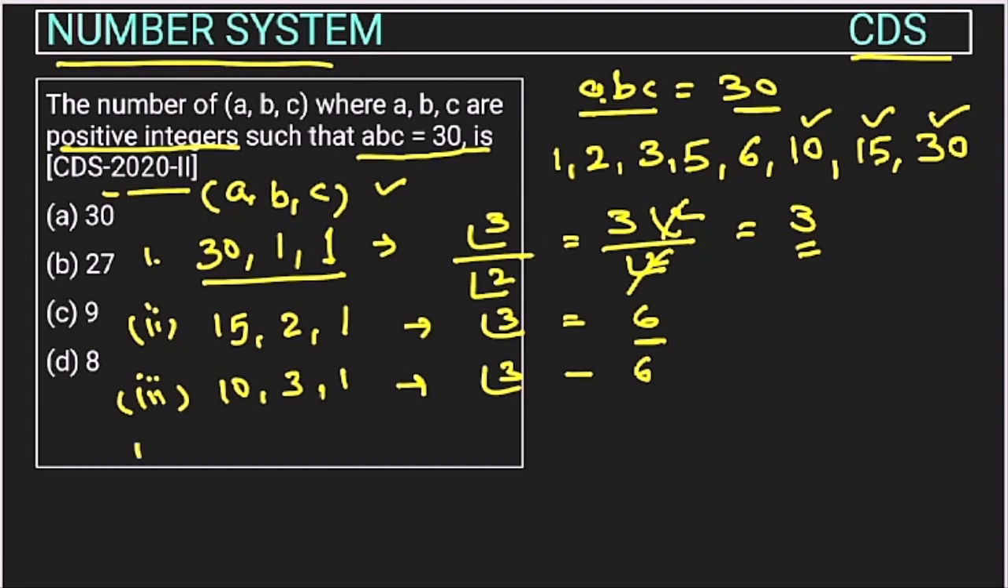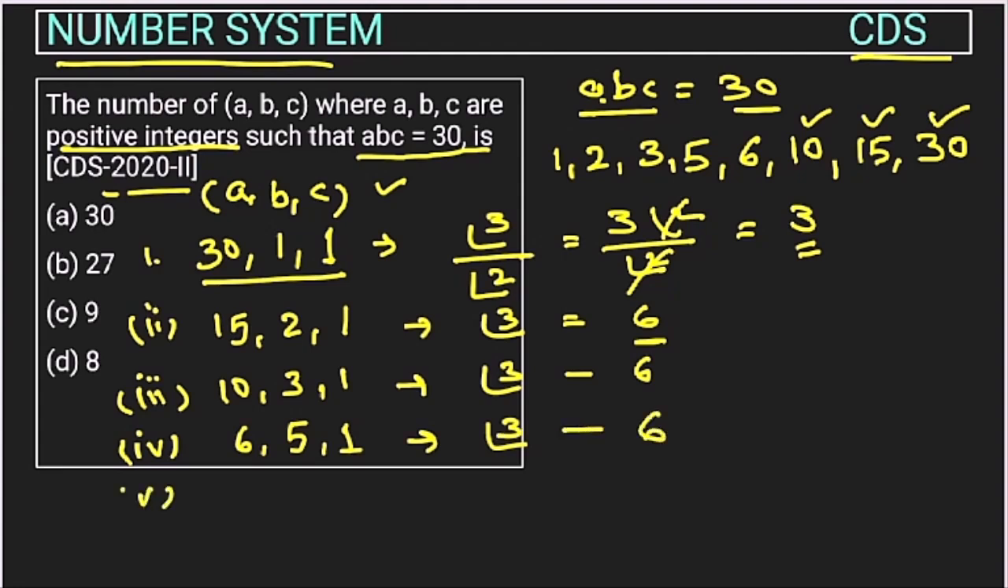Now, the next possibility is that A is 6. If A is 6, B will be 5, right? And this will be 1. Again, how many groups can be formed? Factorial 3. It means a total of 6 groups.